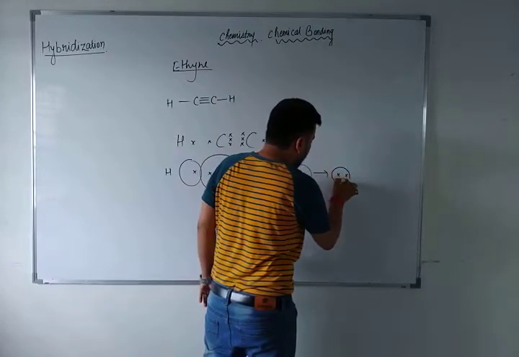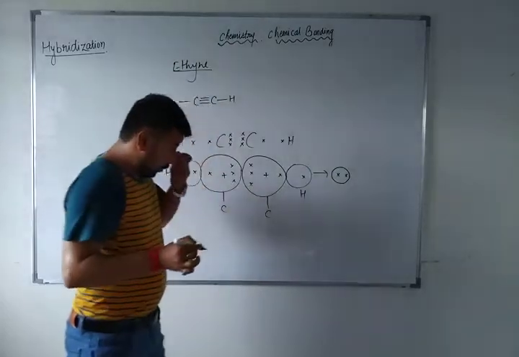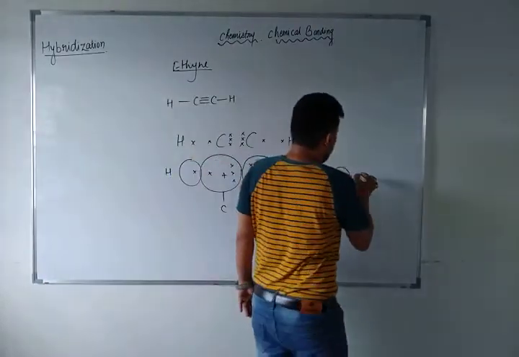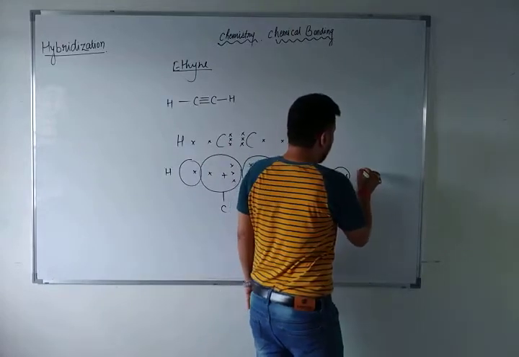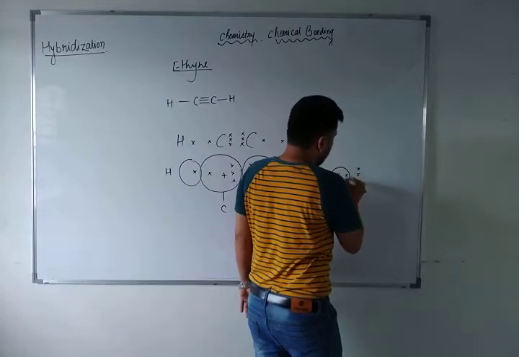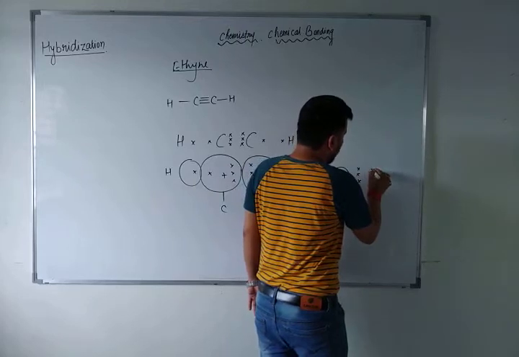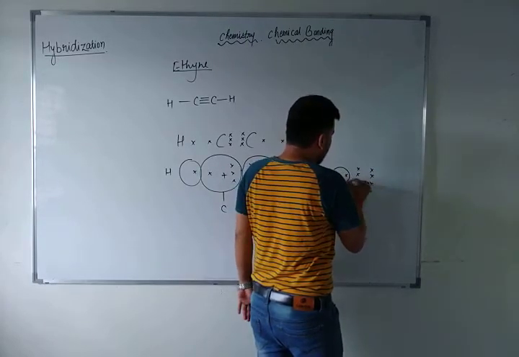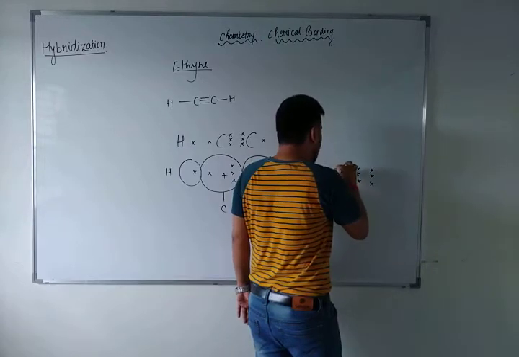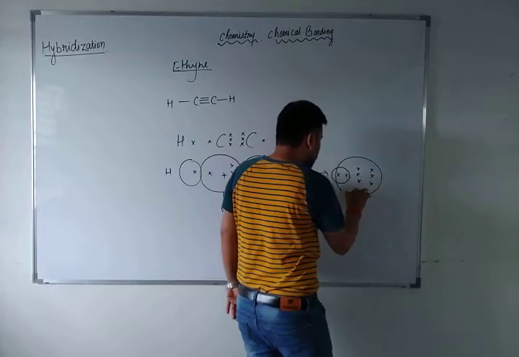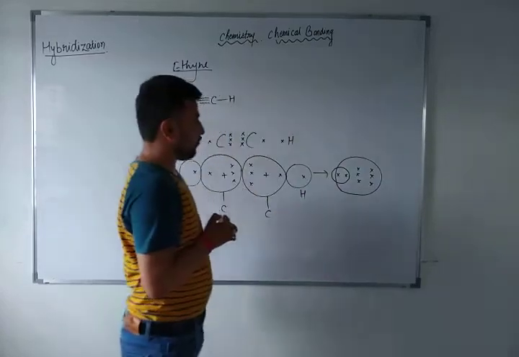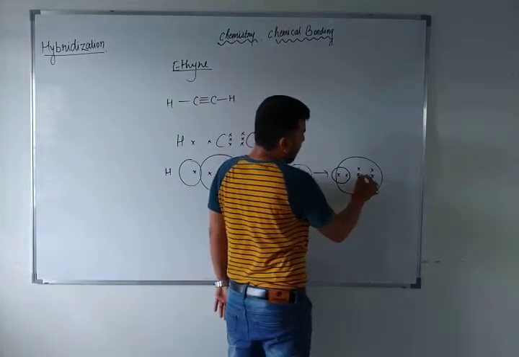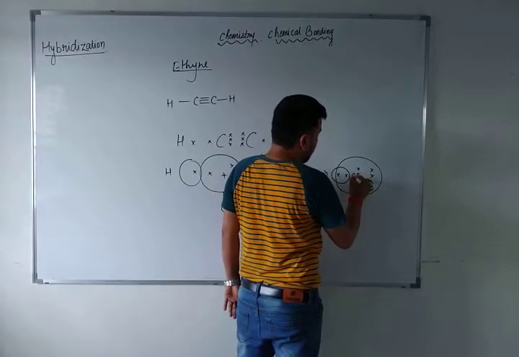Just suppose this hydrogen has overlapped with the carbon 1 electron, and the carbon atom nucleus was having 4 electrons, 1, 2, 3 and this 4, and here 1, 2, 3 and this 4. So this carbon atom will overlap with this carbon atom and hydrogen atom. Why will they overlap? Because this carbon atom wants to complete its octet.